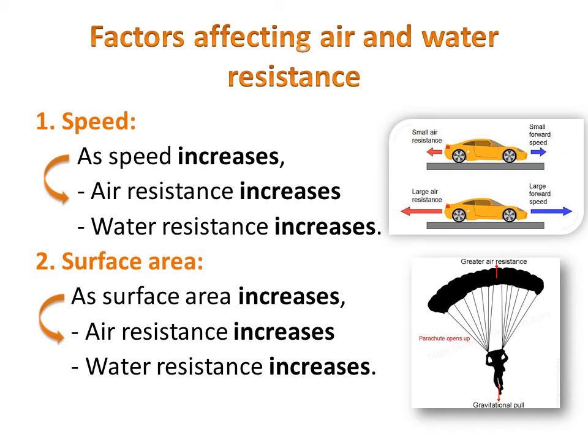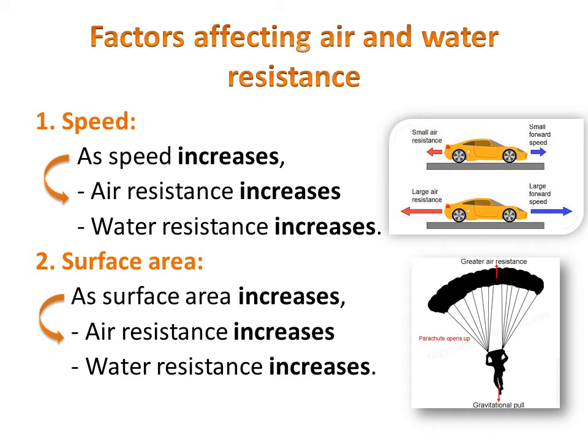Why don't they fall down? This is because the surface area of the parachute is very big, and because it's very big, the amount of air that pushes in it is big, and as a result the air resistance is very high, so it pulls the parachute upwards. Again, the parachute surface area is very big, and as a result the air resistance that is pushing it is big, and that's why the parachute is pulled upwards.